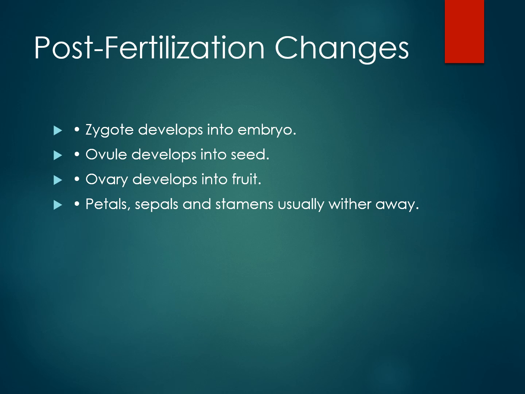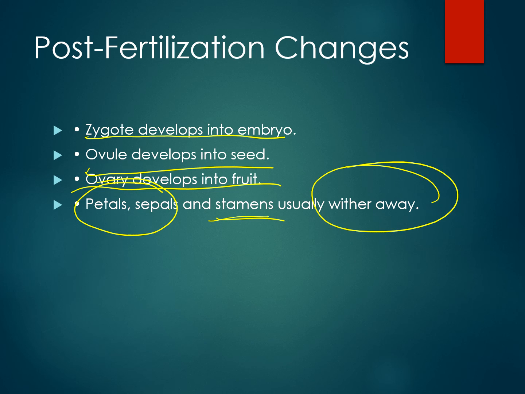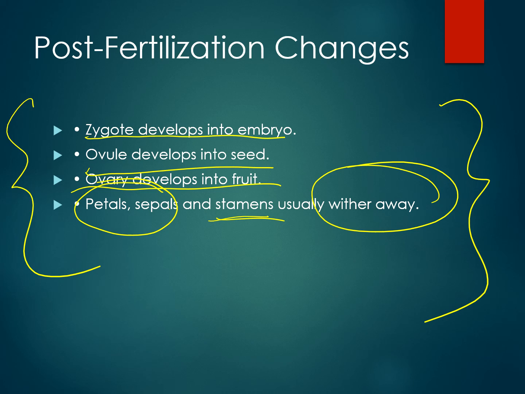So just quickly we will discuss what changes happen post fertilization. Zygote develops into embryo, ovule develops into seed, ovary develops into fruit. Just remember this. And what about the petals and sepals? After fertilization, petals, sepals and stamen all wither away. So this is a very important part. In many questions they ask you that ovule is transforming into what? Ovary is transforming into what, and what about the petals and the sepals? So they wither away and these are converted to seed and fruit.